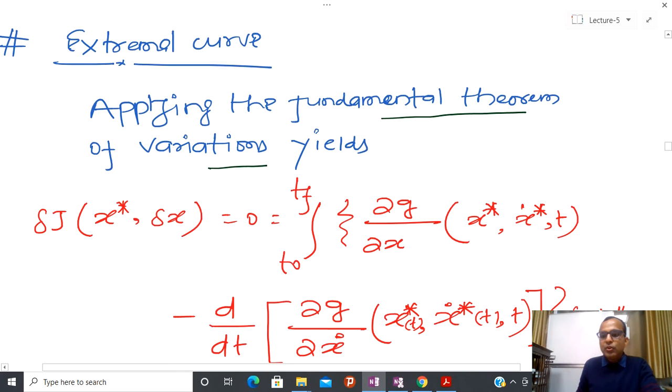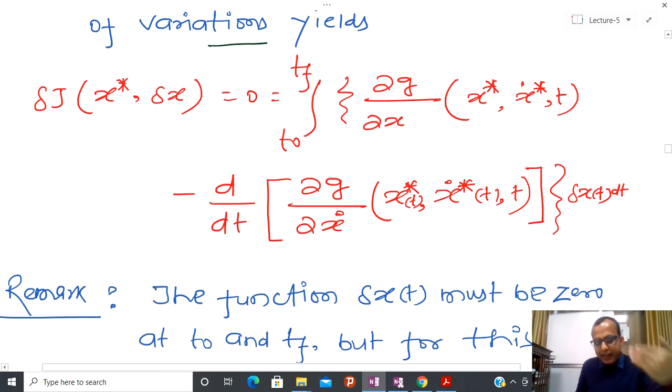I have already specified when I started this class that it is a necessary condition that the variation should be 0 for the occurrence of an extremum, and due to that reason I am going to substitute the same thing.